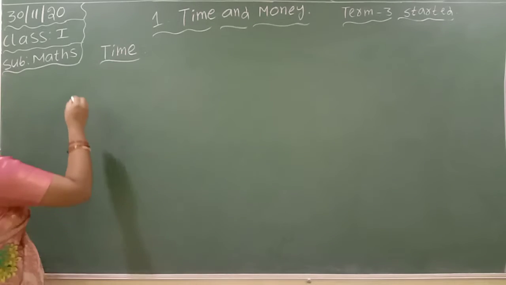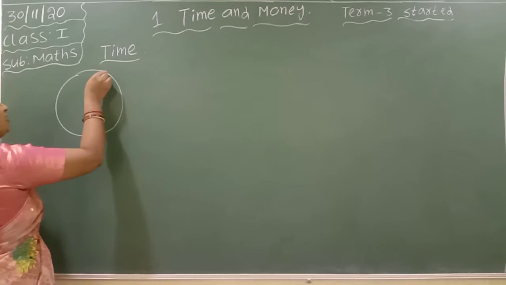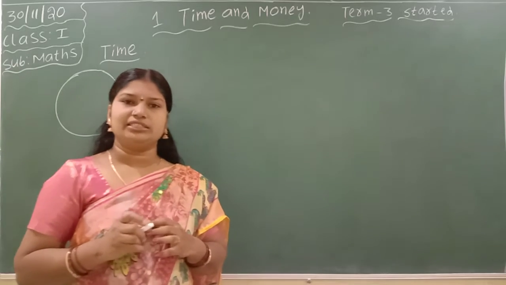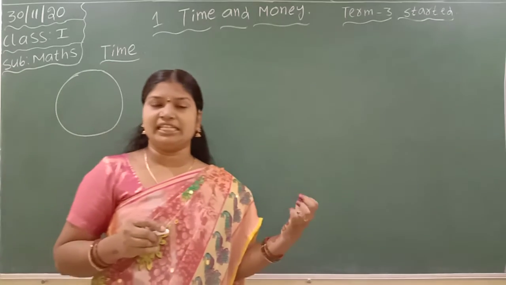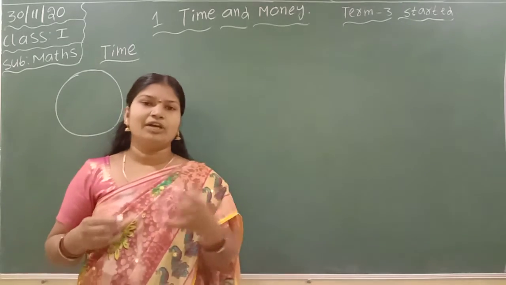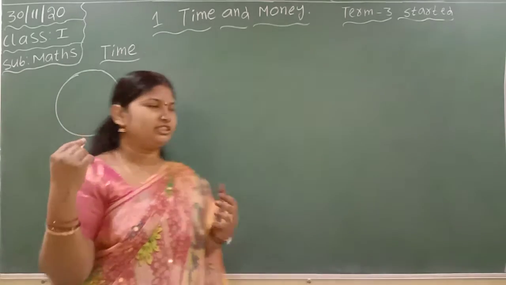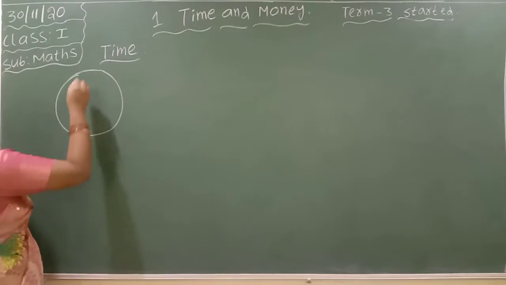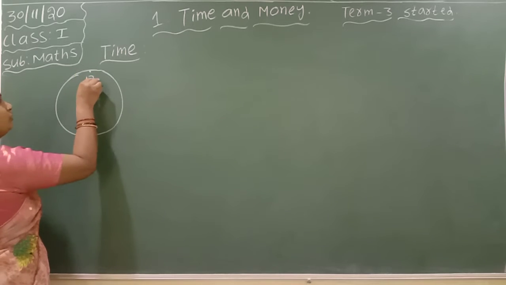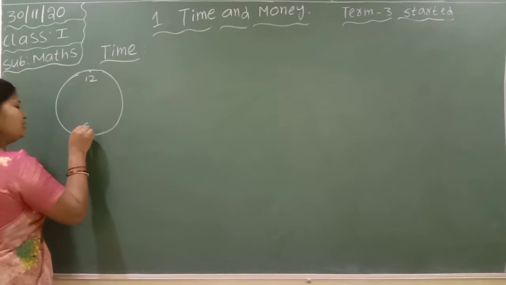Now I am explaining this round clock first, the circle. What is this shape, children? It is round, so it is known as a circle. In this circle we write the numbers from 1 to 12, because the clock has the numbers 1 to 12 on it. See, how can we write the numbers? First, in the middle of the circle we write 12. Exactly opposite the 12 we write 6.